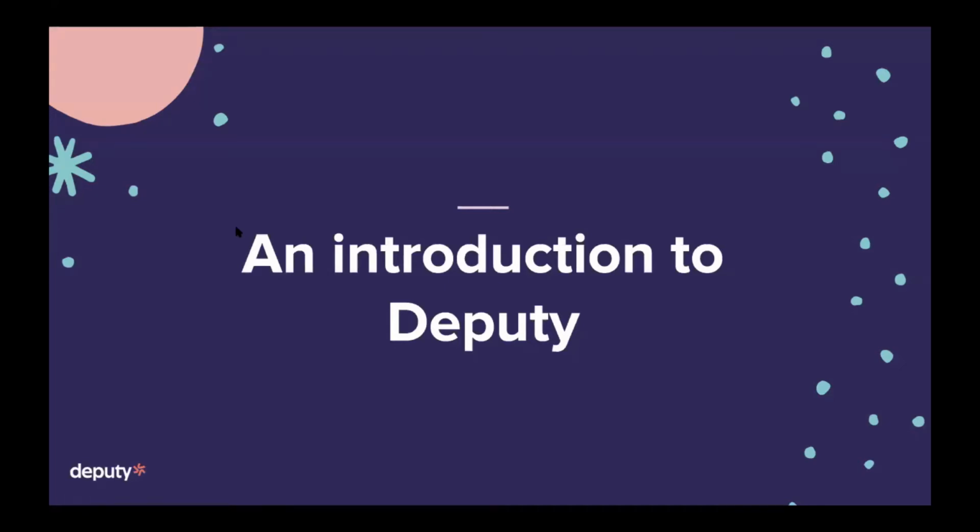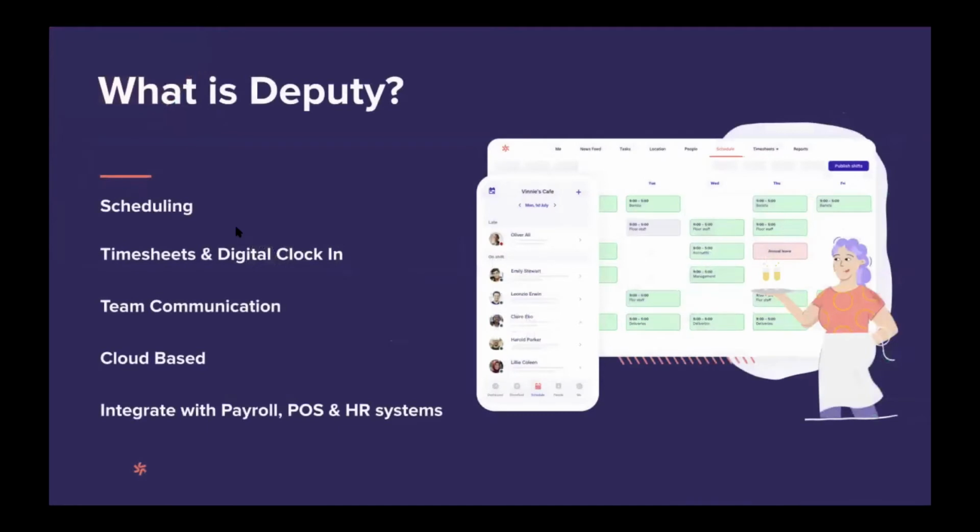Before we start, I believe we have several new users of Deputy who may not know what we are and what we do. Deputy is a comprehensive time and attendance platform that includes scheduling, timesheets, digital clock-in, and today's topic, business insights. We are entirely cloud-based. That means that you can access Deputy anywhere and on any device. We do have apps on the Google Play Store and the App Store, and we also integrate with all major payroll, point of sale, and HR systems, from Xero to Red Cat, passing through Bamboo.